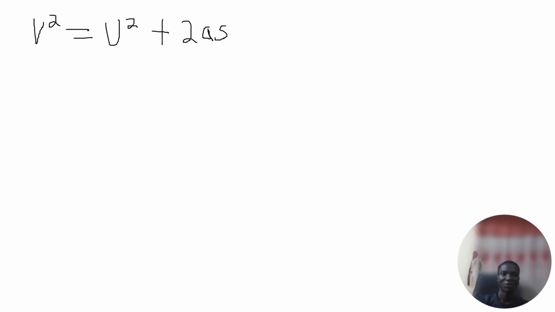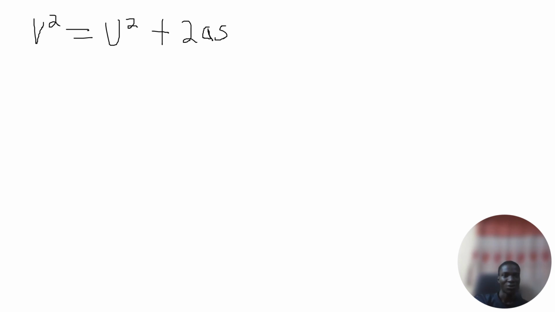I said before that this equation has to be dimensionally balanced or consistent before we can say it is valid. All we need to do is find the dimension of each term, and if the dimension of each term is the same, then it is dimensionally consistent.